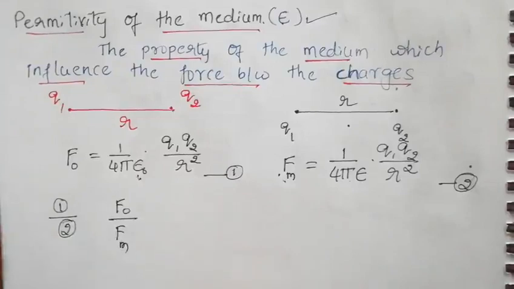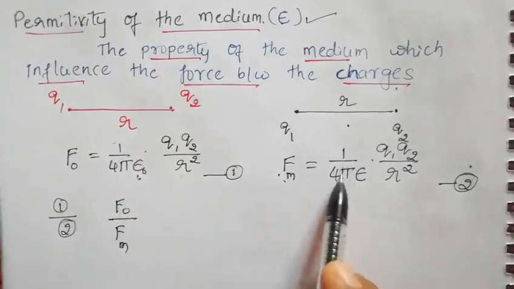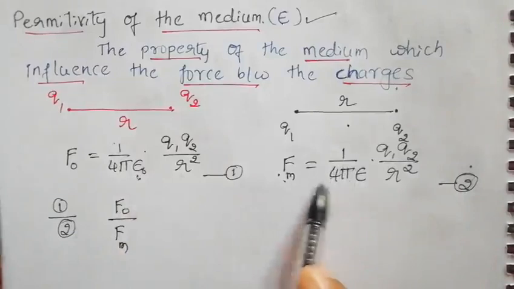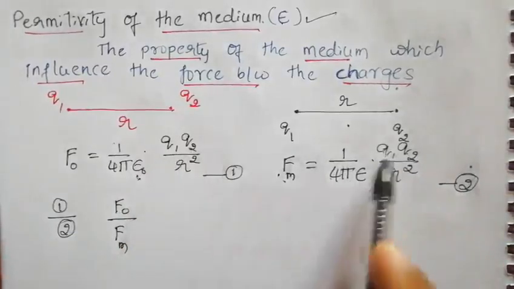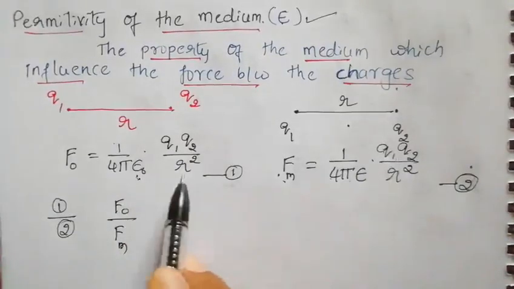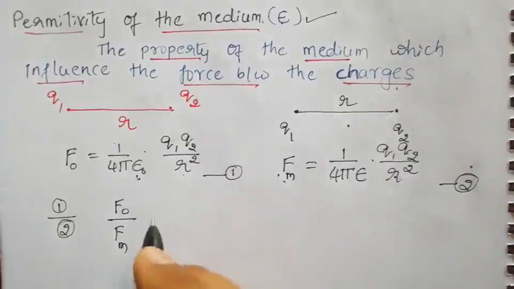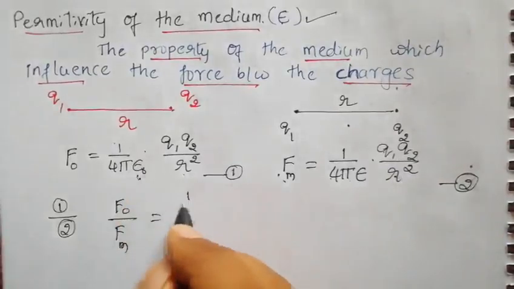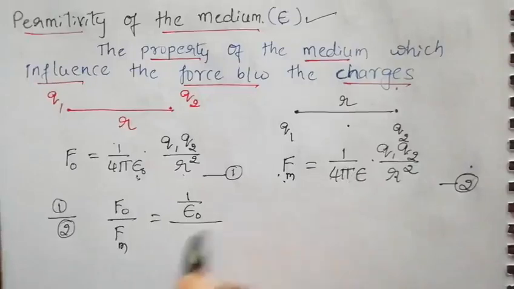Straight away you can cancel some terms here. No need to do this calculation because 1 by 4 pi is common, so we can cancel it. q1 q2 is constant in both, so we can cancel it. r is also the same, so we can cancel it. So what is left now? Here 1 by epsilon naught is left, divided by 1 by epsilon.